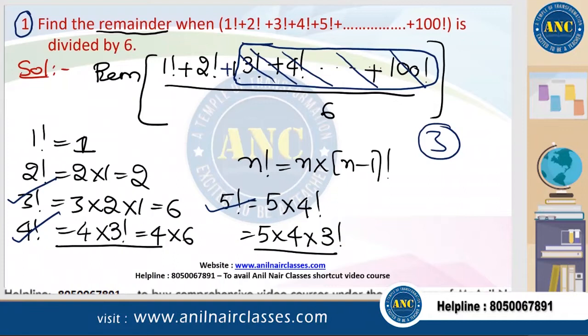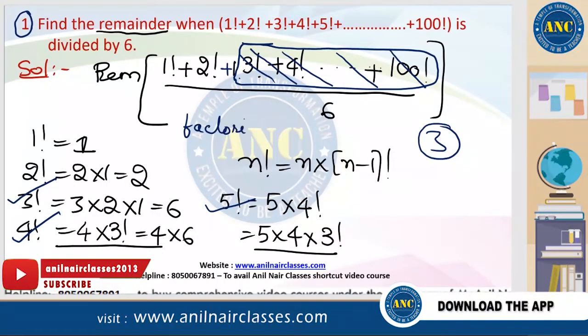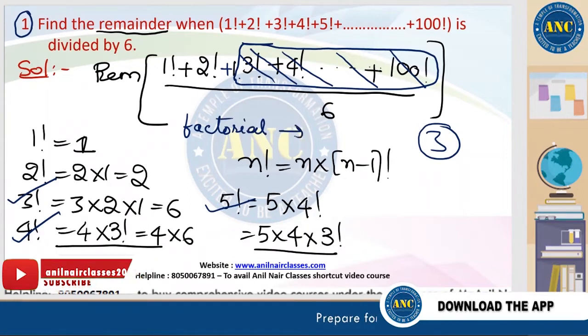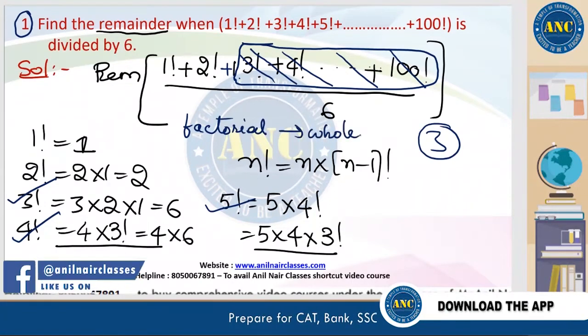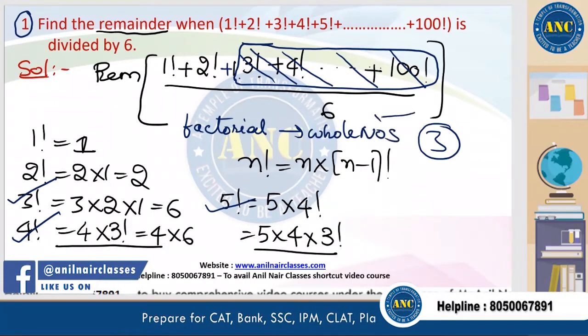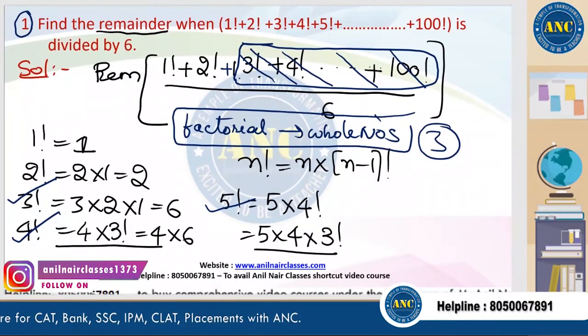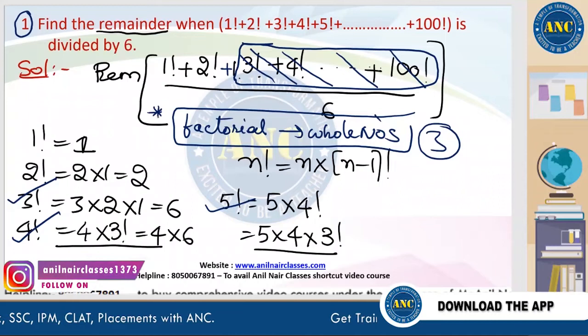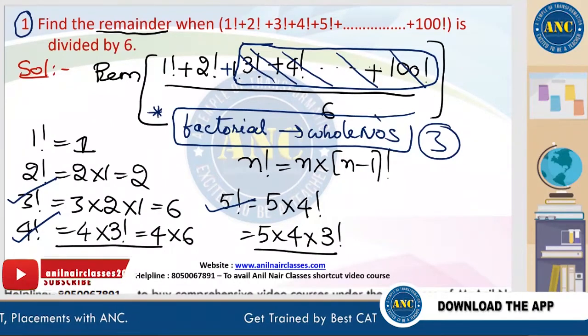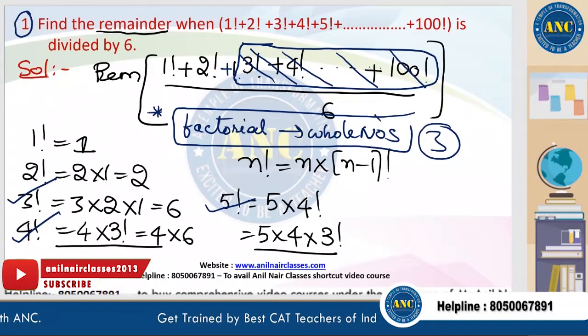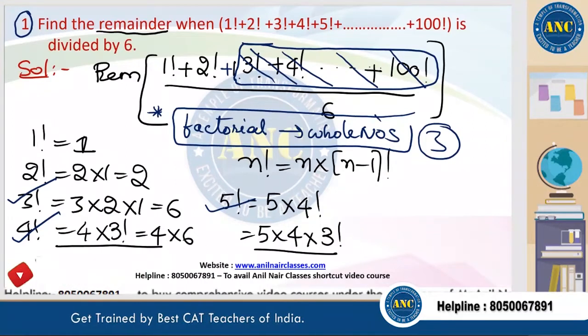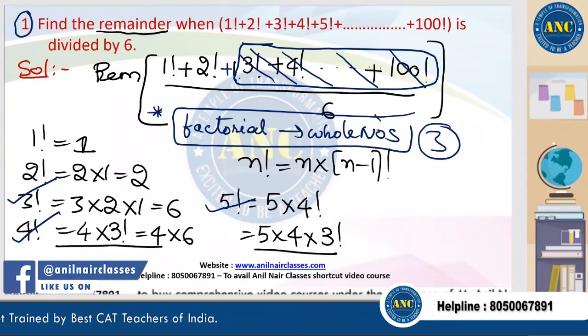Factorial is defined for whole numbers. Factorial is not defined for negative numbers. 3 factorial is divisible by 6, 4 factorial is divisible by 6, 100 factorial is also divisible by 6.